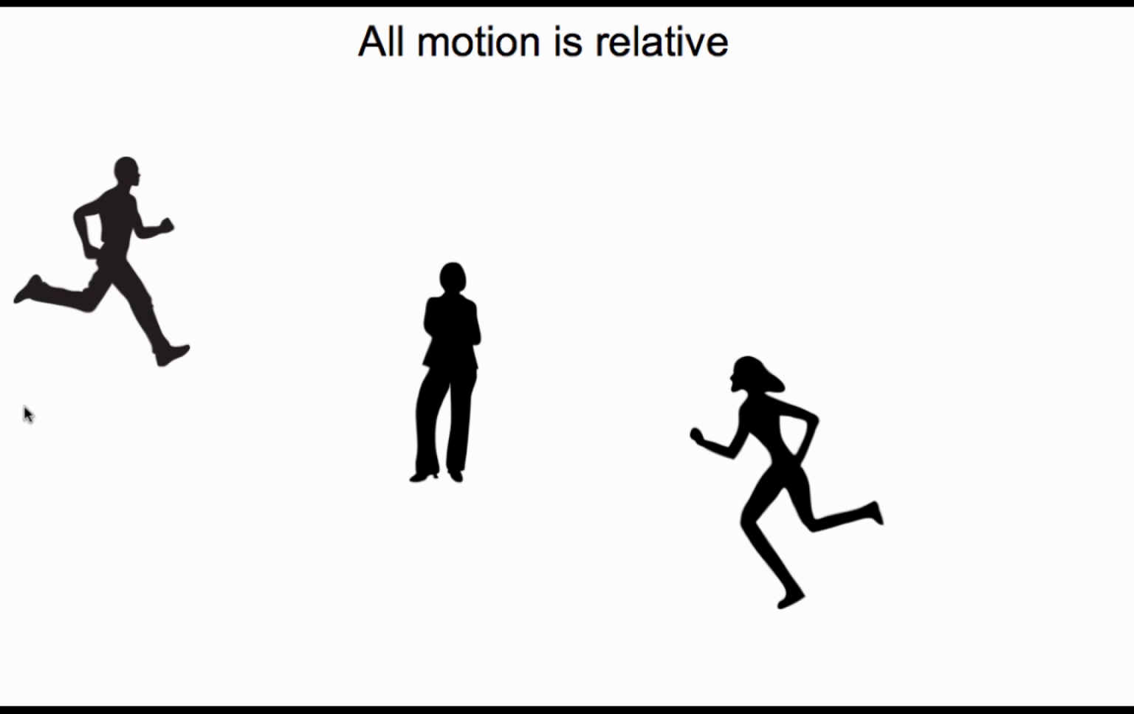Let's call the person who's running towards the right A, the person who's standing still with respect to the ground B, and this woman who's running towards the left C. So A is running towards B, let's say at 4 meters per second. And what that means is that the velocity of A with respect to B is 4 meters per second.